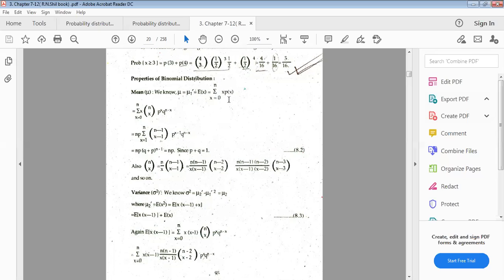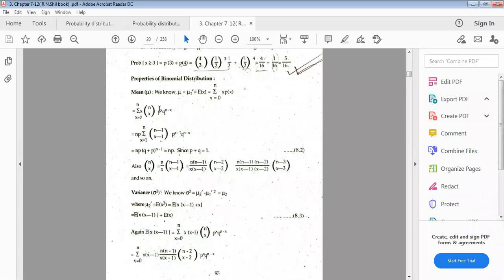This comes from the definition of expectation. Now this can be written as the summation from x equals 0 to n of x times the probability of x. This probability of x is the binomial distribution function, p(x) equals nCx p to the power x q to the power n minus x.